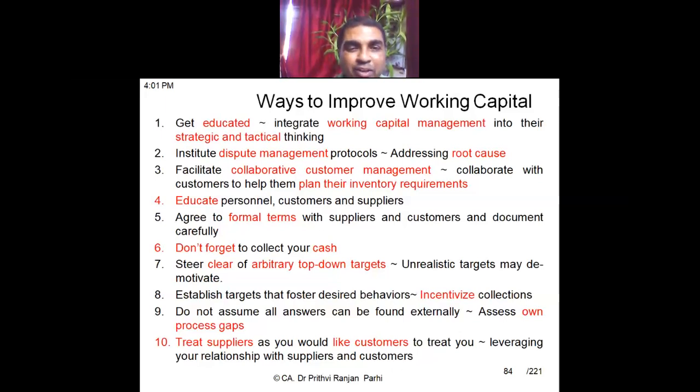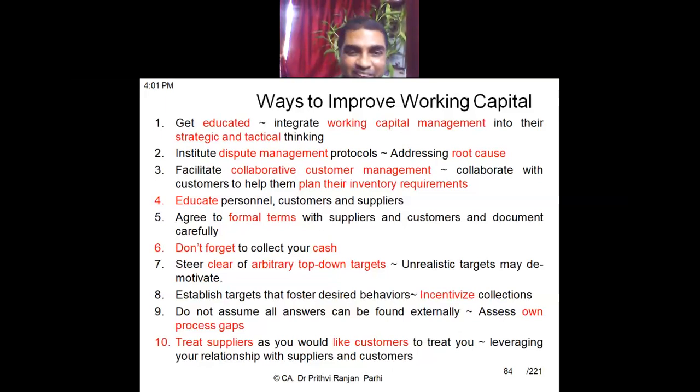Suppose you are normally keeping, let us say, 15 days of stock in your production process. 15 days of raw material should be stored. You feel like this, right? But management says no, I will allow you to keep a maximum of 2 days of raw material in stock. With 2 days, you will always be in tension. Suppose tomorrow for some reason raw material could not reach, your raw material will get exhausted and production will be affected. So you feel it is unrealistic, and we should clear it out.